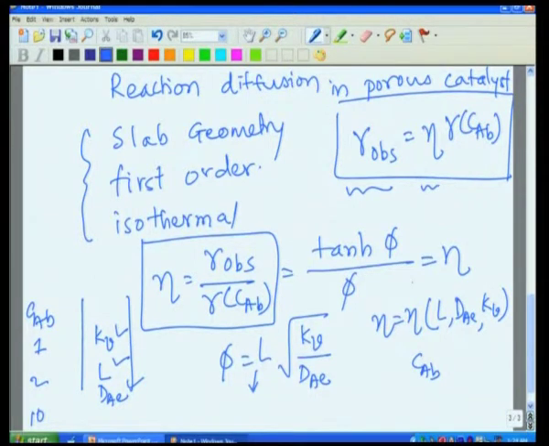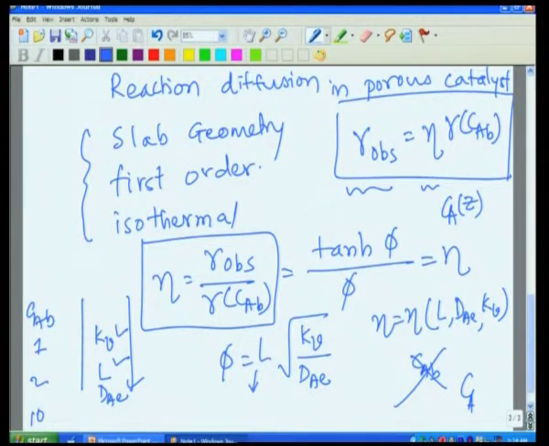And this information, eta is tan phi by phi, tells us that eta does not depend upon CAB or for that matter CA, but it depends on the characteristic of the catalyst. So, if I know what my catalyst is, I will know my observed rate of reaction by using this equation without knowing the concentration inside the catalyst pellet, that is, how concentration CA is changing with Z.